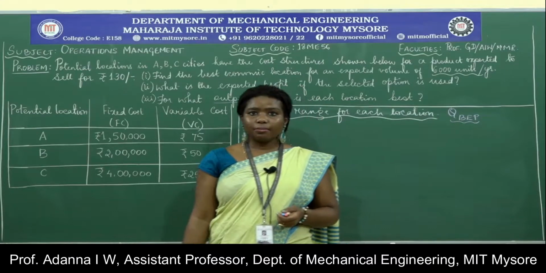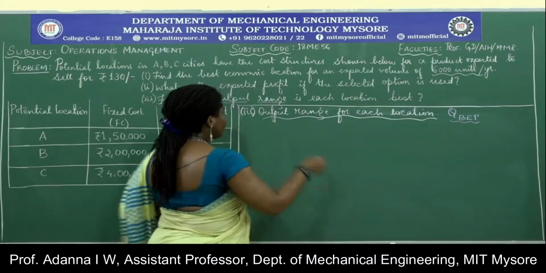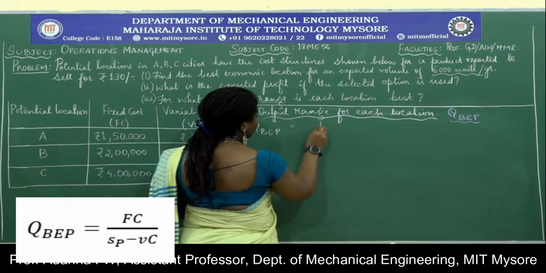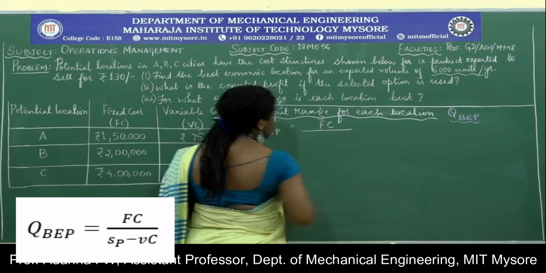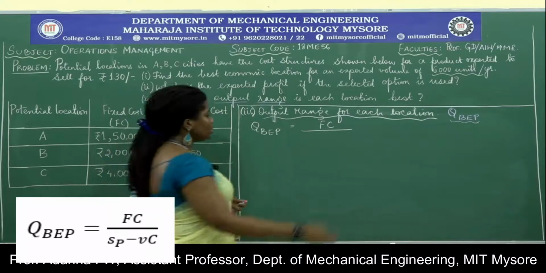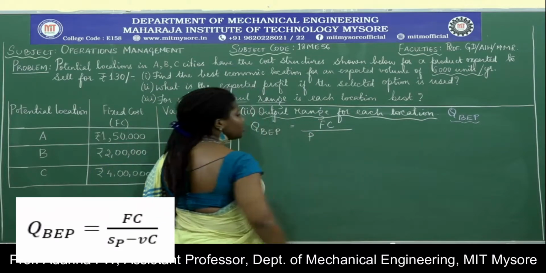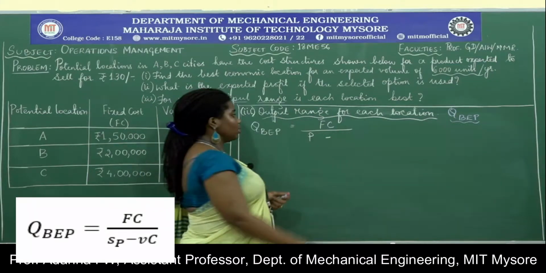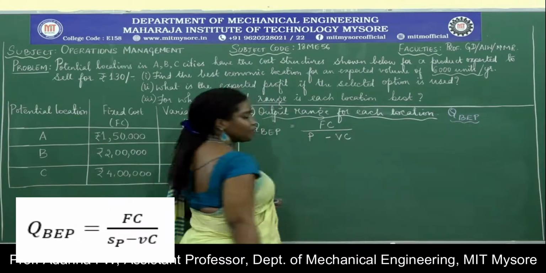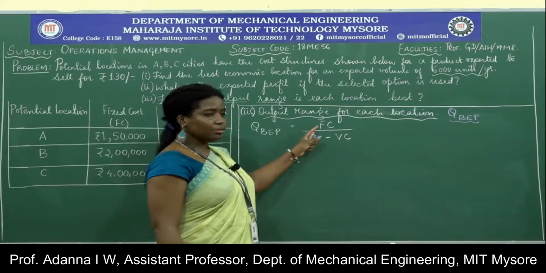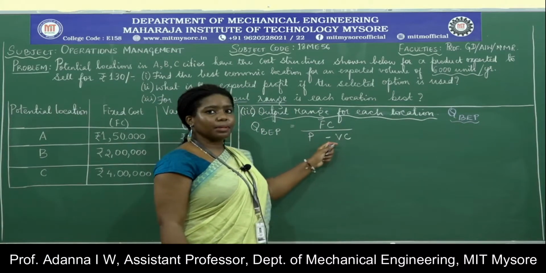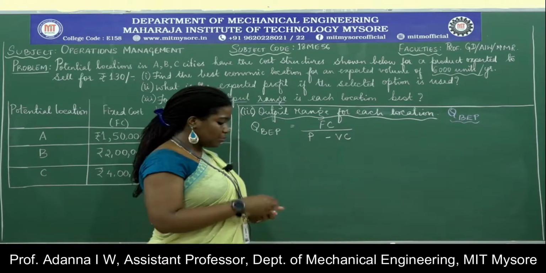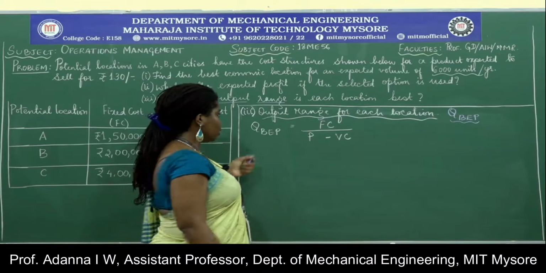What is the formula for QBEP? In general, it is given by the ratio of the fixed cost to the selling price per unit, which we will denote as capital P, minus the variable cost. The ratio of the fixed cost to the difference between the selling price per unit and the variable cost. So this we have to find out for all the three locations.